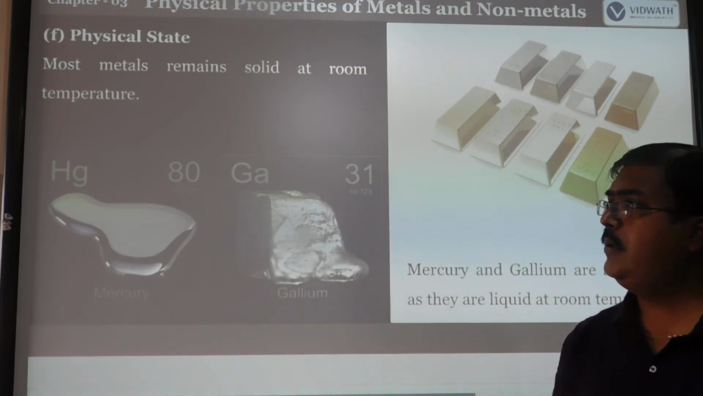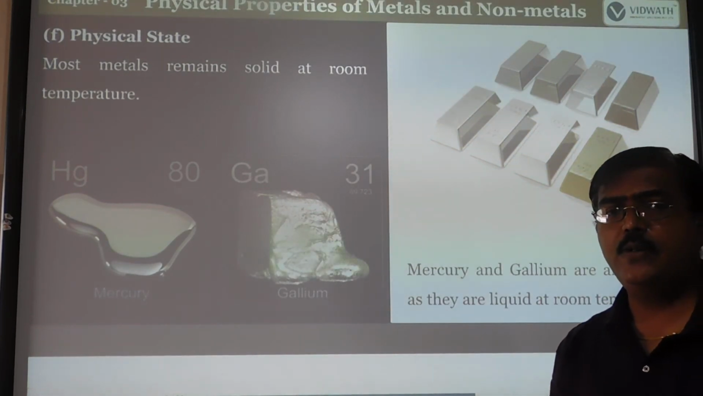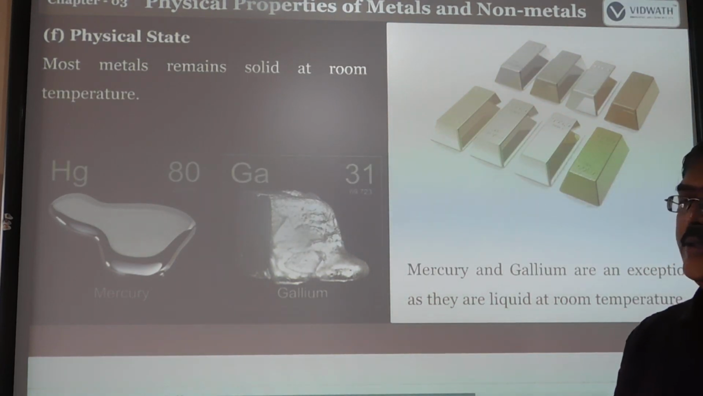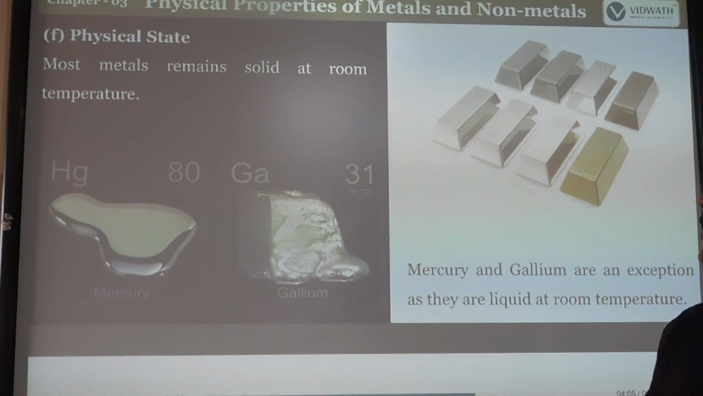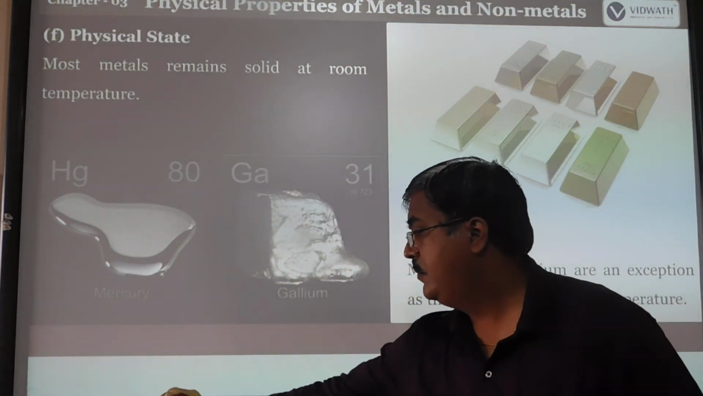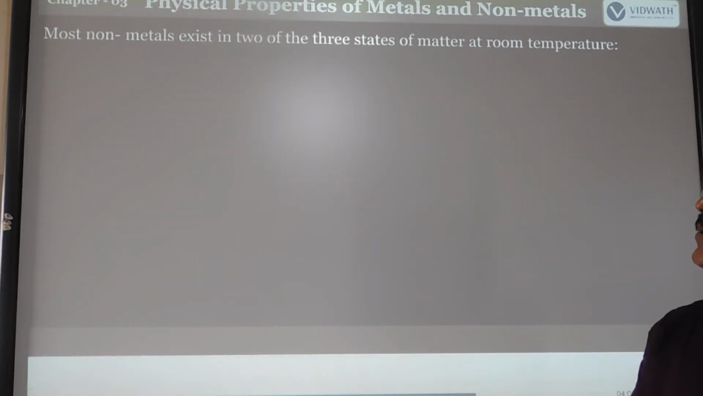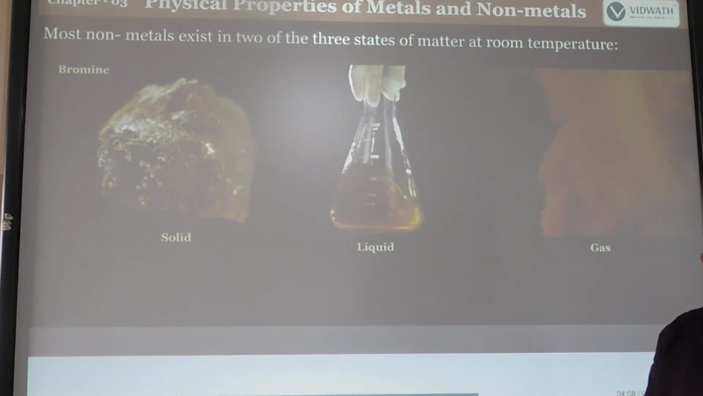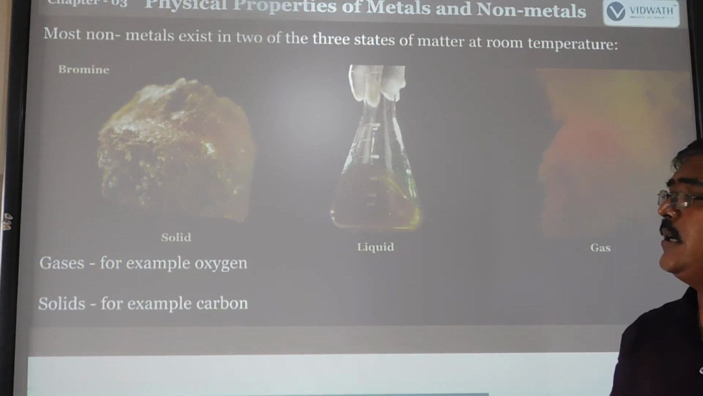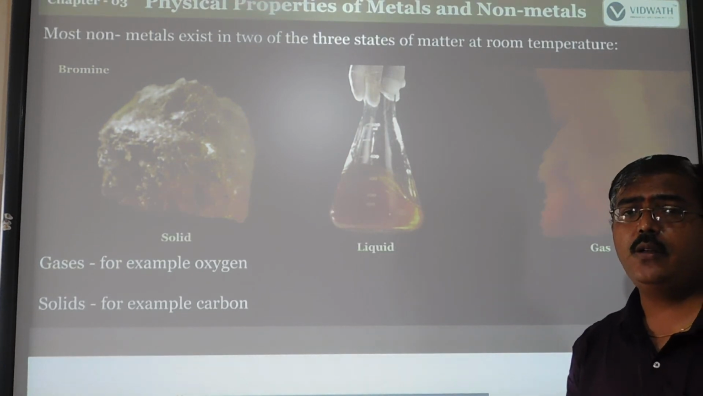Mercury sometimes can also be converted into pebble-like forms, but generally it has the liquid state. So almost all metals are solid in nature. Most non-metals exist in two or three states of matter at room temperature, meaning they can be in solid, liquid or gaseous state.